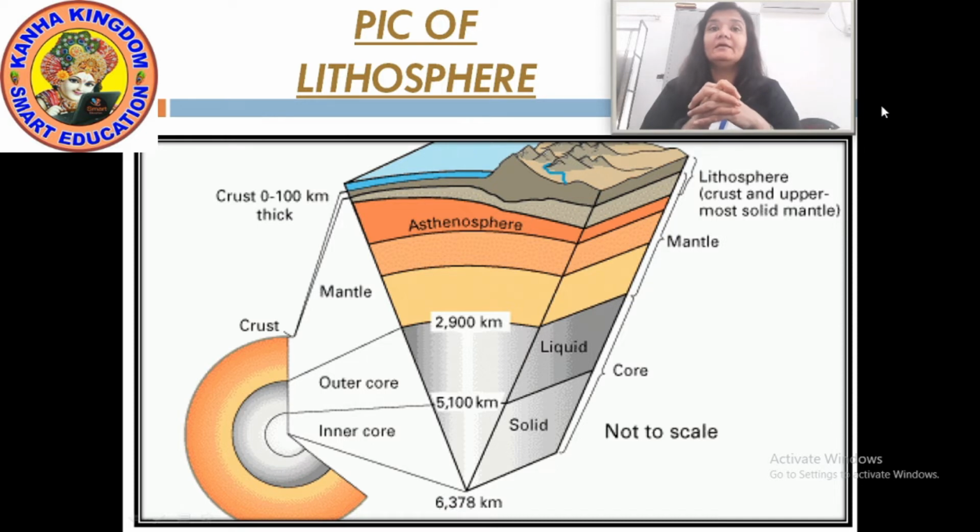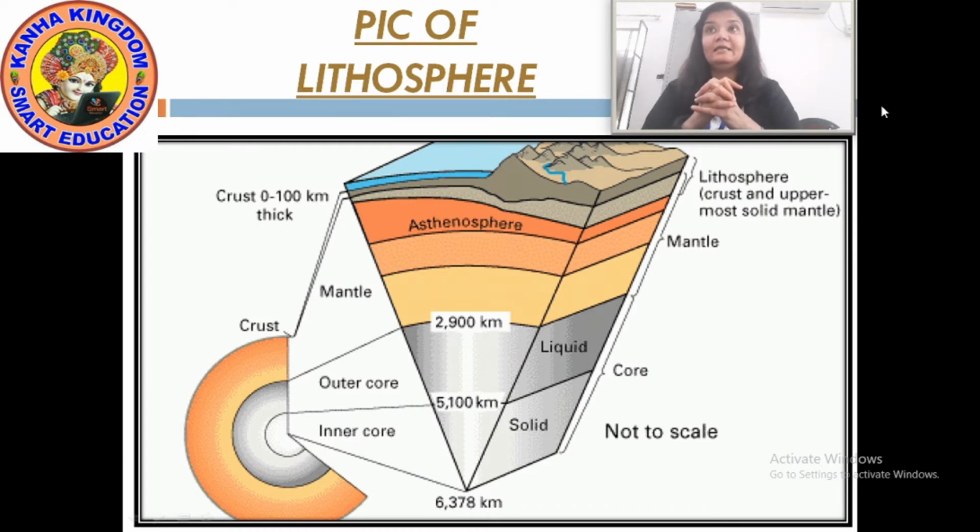Okay. The inner part is the core. Then comes the mantle, and then comes the crust. Crust is the outermost part of the earth.